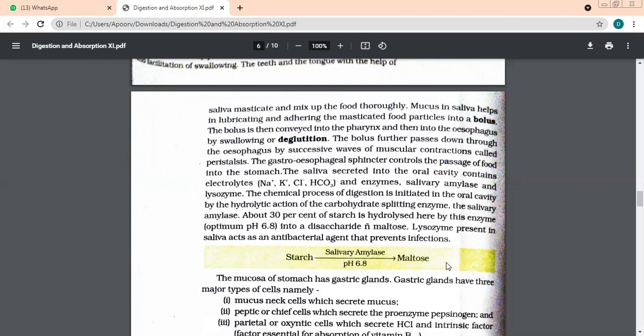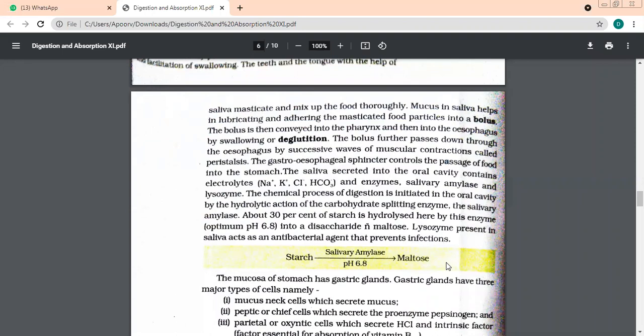Into which sugar, beta? Name the sugar. Maltose. Now quickly everybody with me. We are going to start with the process of digestion in the mouth. Is it okay? Just remember one word, that is mastication.